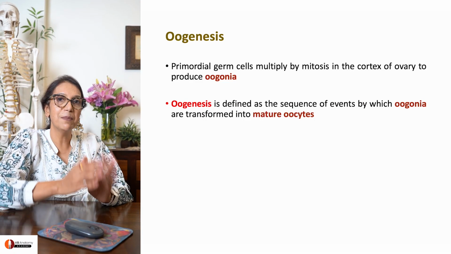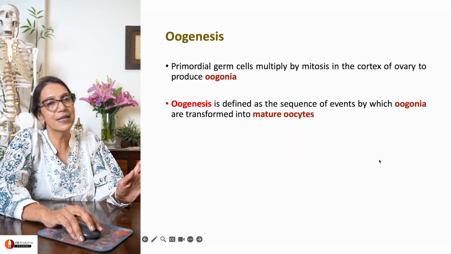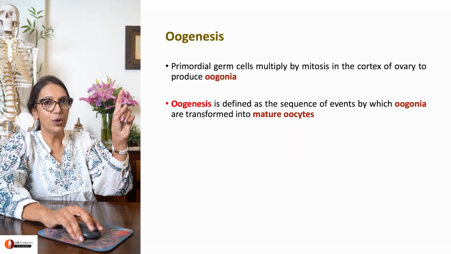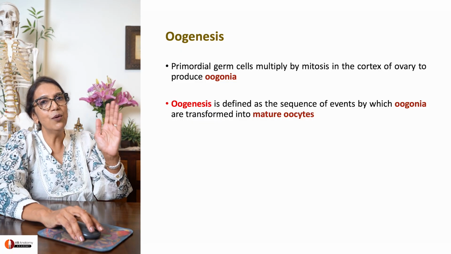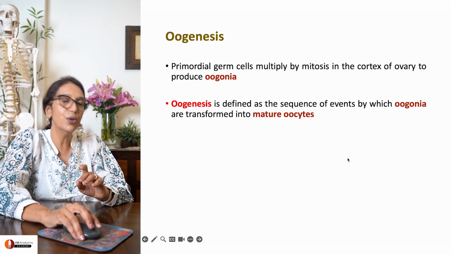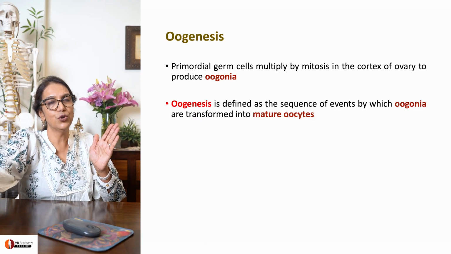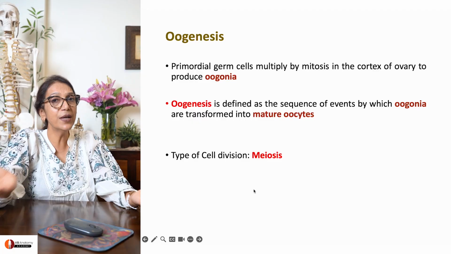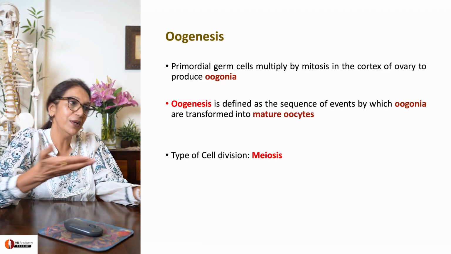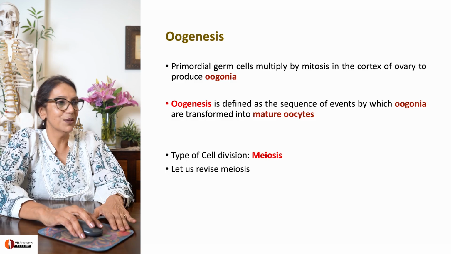Oogenesis is a process by which these oogonia form mature oocytes. Clear? So, primordial germ cells multiply to form oogonia. Oogonia one day are going to form mature oocytes. The process by which these oogonia produce mature oocytes is called oogenesis. What kind of cell division am I talking about? I'm talking about meiosis. So let's revise meiosis.